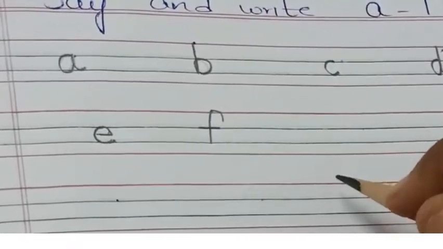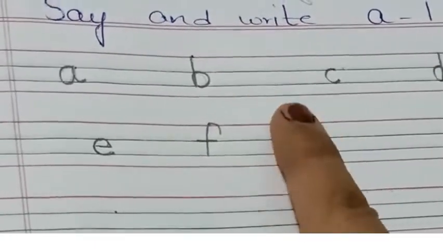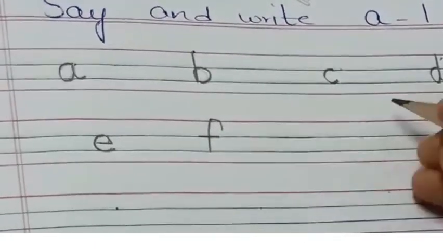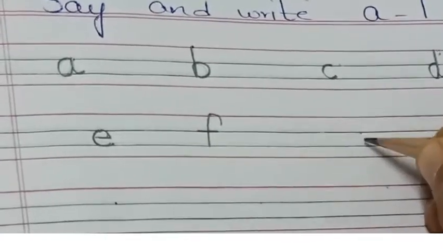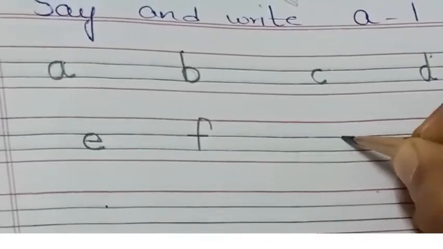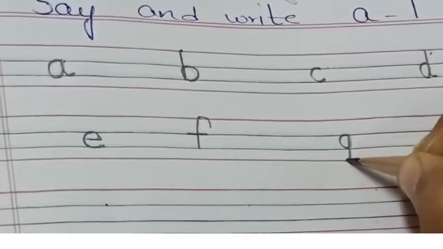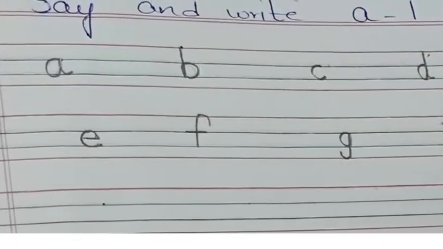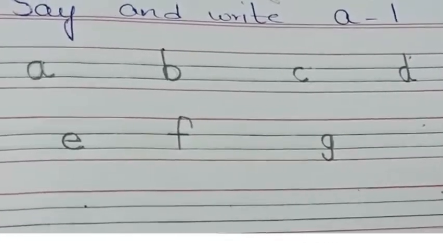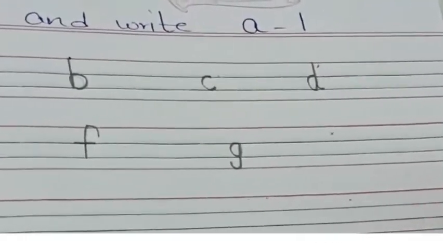After F, which letter comes? Letter G. Give one finger space. Keep the pencil in these two center lines. Draw a left curve. Go up. Draw a standing line and a small hook. Small letter G.